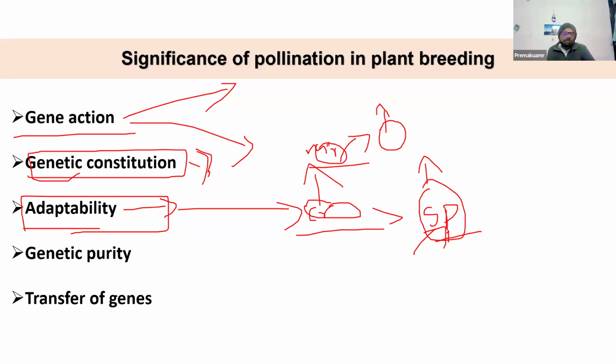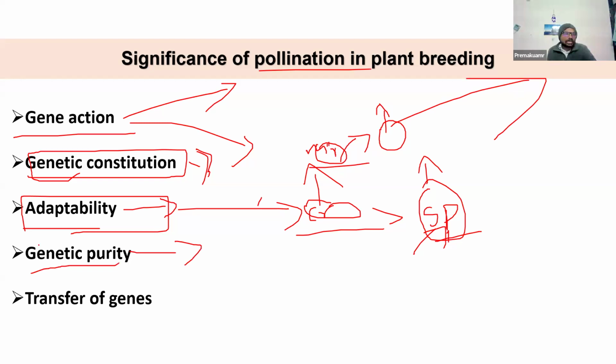Then gradually, after several years of evolution, it may definitely lose some characters. That will be another thing. But as you remember, cross-pollinated crops are very good for immediate adaptation compared to self-pollinated crops. That's why pollination actually determines the adaptability of the particular crop. Then genetic purity also matters.